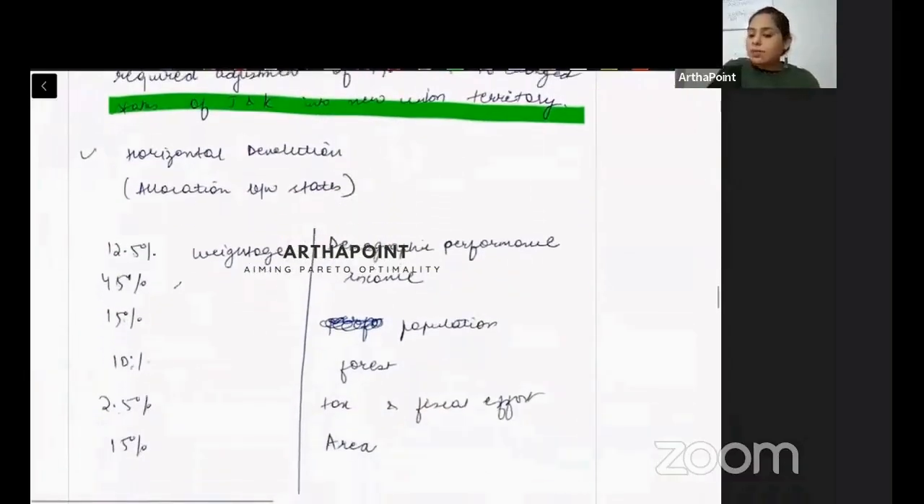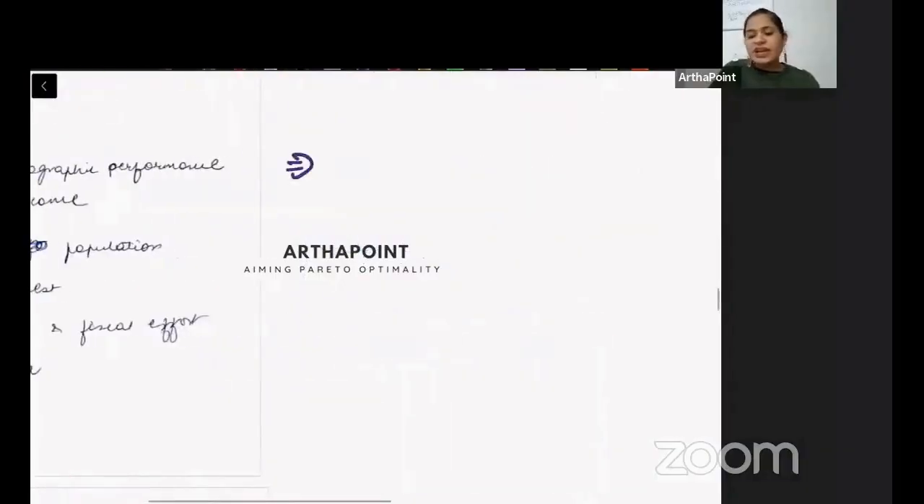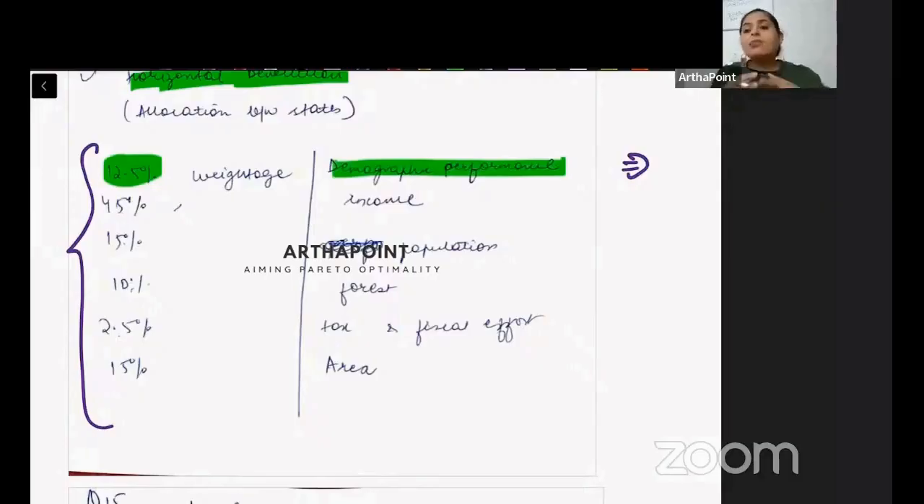Then we also talk about horizontal devolution, and in horizontal devolution, this is the weightage that is given. So there is a whole formula. Usually in Delhi University, we actually have a full-fledged paper which we teach on these finance commissions. But you should just know this formula. So we give 12.5% weightage to demographic performance. That means how am I performing demographically? What is my population, not population only, what is my age structure? Overall, how do I look demographically? That's 12.5%.